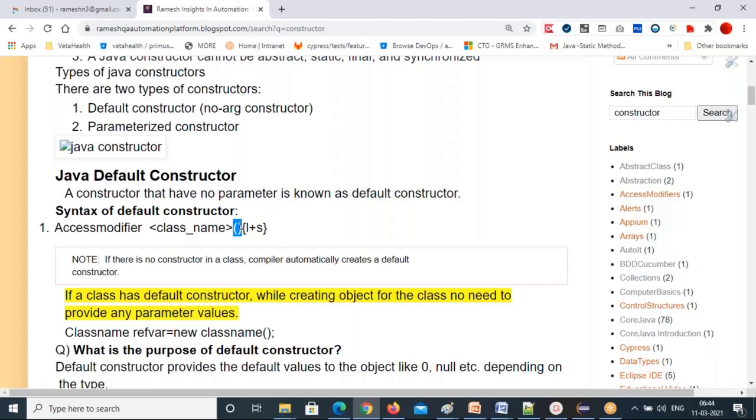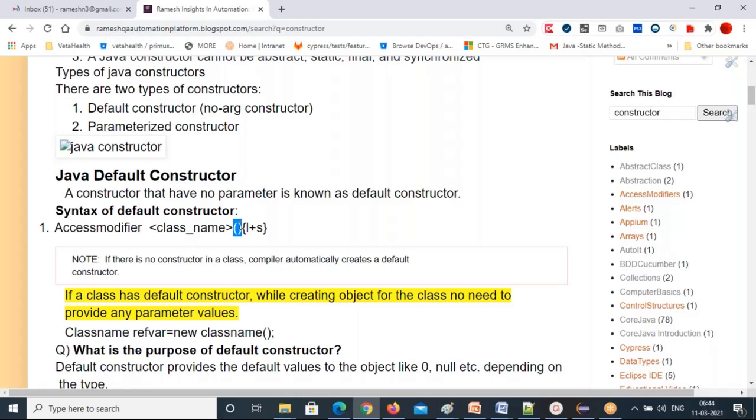Suppose there is no constructor in the class, then by default the compiler automatically creates one default constructor. Till now that is what happened. Explicitly we didn't create any constructors. Then how are we calling non-static methods and non-static variables? Because the default constructor is created by the compiler automatically. That's why you're able to create objects also.